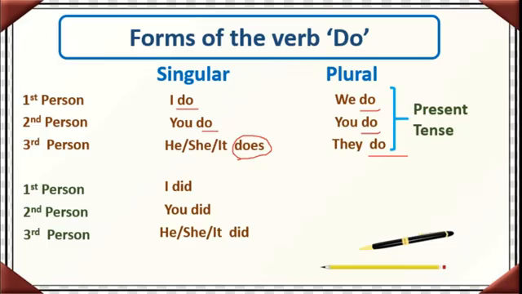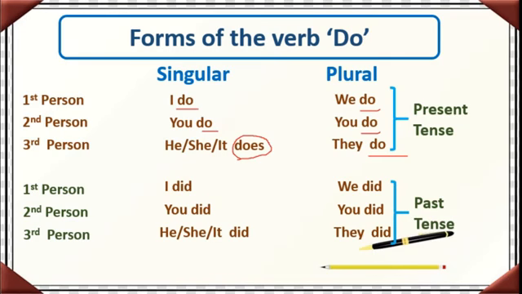I did. You also did. Here we did in the plural, and plural second person again you did remains as it is, and in the third person they did. Means here only did works as the plural form. In all the first person, second person, third person, in the singular also, plural also, only did form works. Okay, remember this. Very easy, na? For a singular, do, does and did mainly.